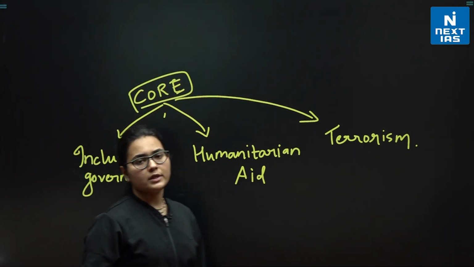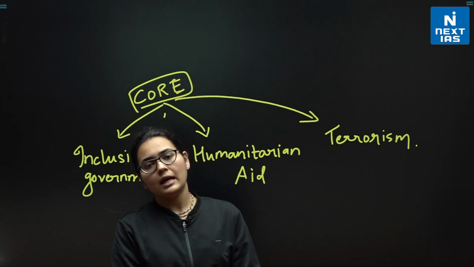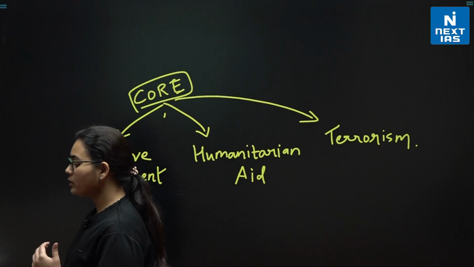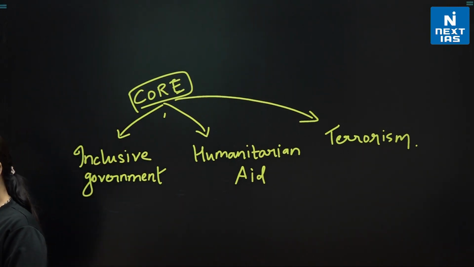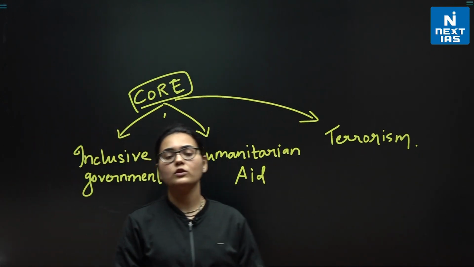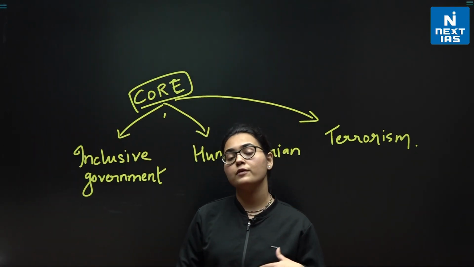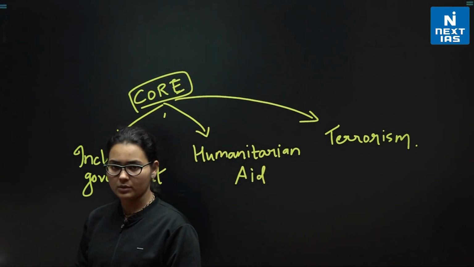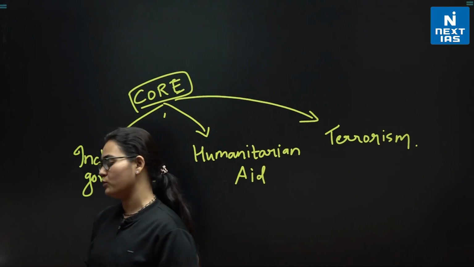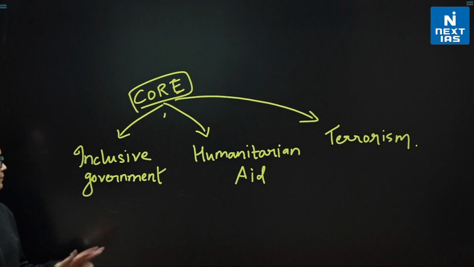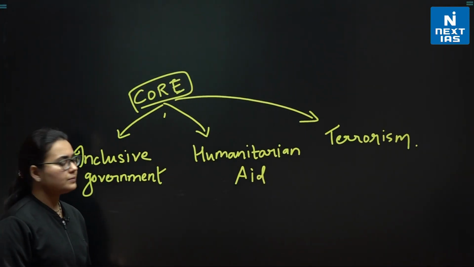So, inclusive government. Now, it was said that the Taliban should consider all the sections of the society and form an inclusive government. So that is the meaning of inclusive government, where consideration to all the sections of the society is given equally, without any discrimination or any biased approach. Taliban should also treat women well and allow women's participation, and that will lead to an inclusive government. That was one of the points of discussion.